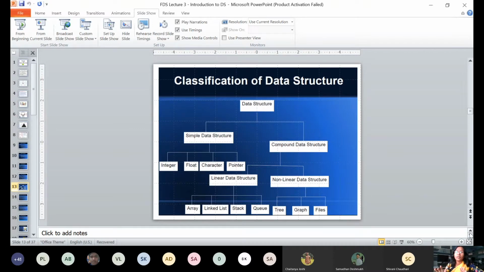Now again, just close your eyes and try to recall the structure of a train. Try to recall the structure of a train. Now a train also has a head node, that is the engine, okay, and all the other compartments of the train are connected with each other by using something, I don't know what that is called, but all the compartments of the train are connected with each other, right?